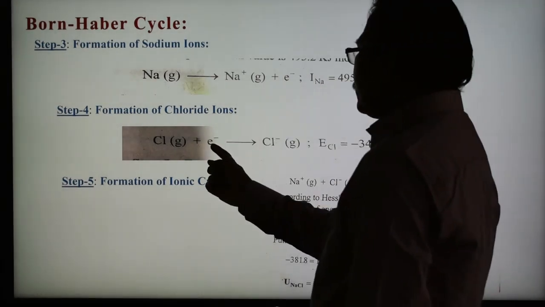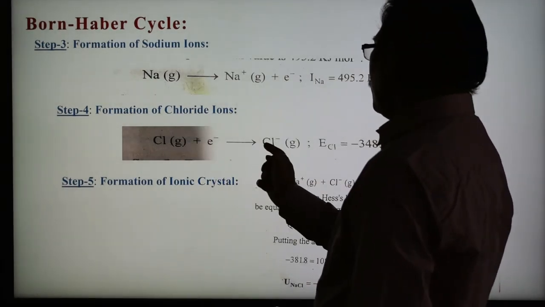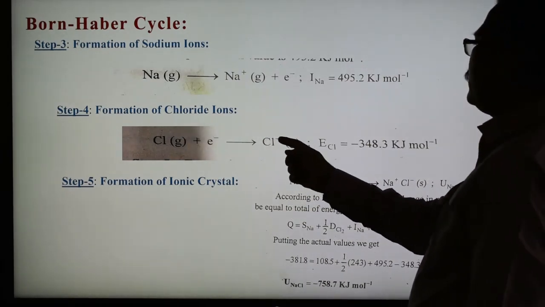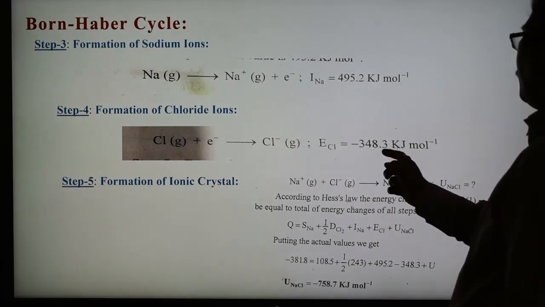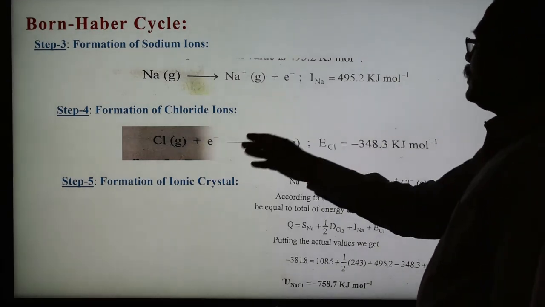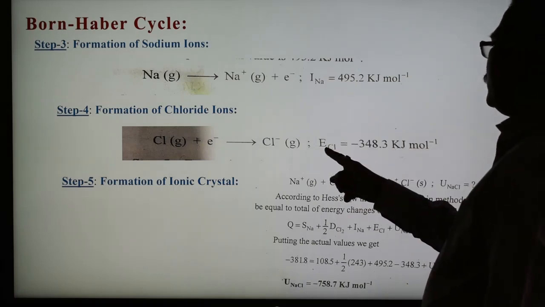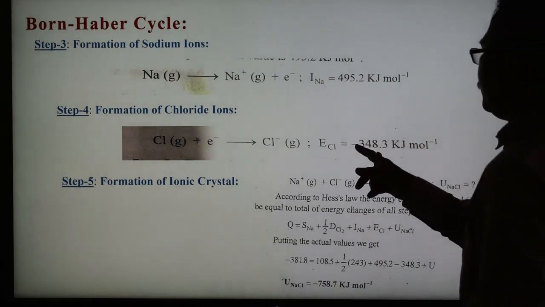So here, an electron is added to the neutral gaseous chlorine atom. One electron is added, therefore Cl has one negative charge, and the energy released for this is minus 348.3 kilojoule per mole. This energy is known as electron affinity. This is ionization potential; this is electron affinity, the amount of energy released. Therefore, it is negative.